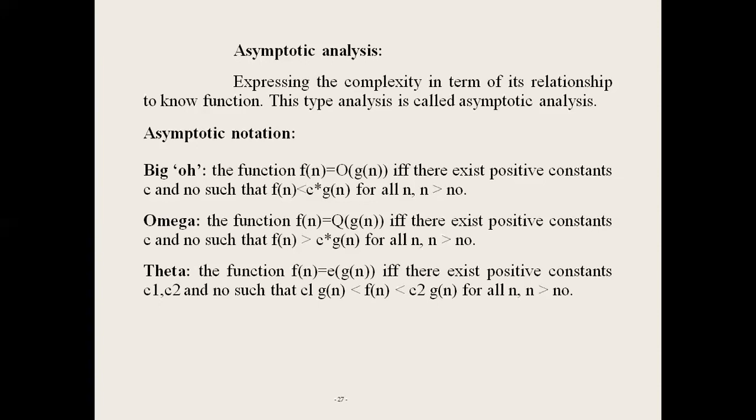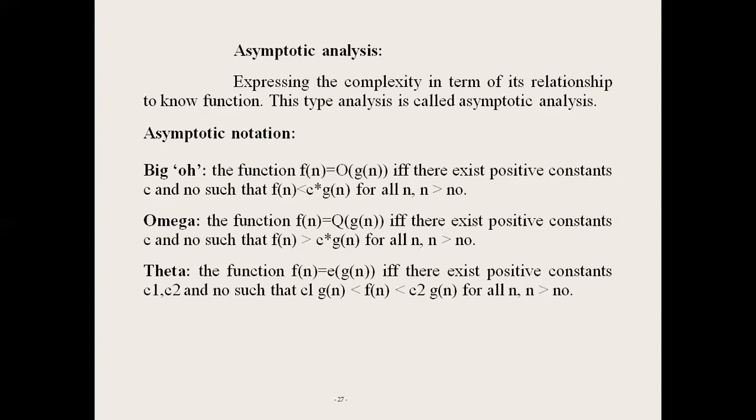Next, the time complexity. Big O of 1 means computing time that is constant, and big O of n means linear computing time. Big O of n square means quadratic computing time. Big O of n cube is cubic computing time. Big O of 2 power n means exponential computing time.